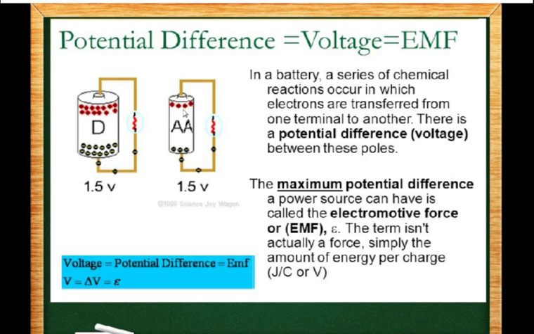But when these electrons are transported to the negative side, work has to be done, because once again there are negative charges and there will be repulsion. So work has to be done. When it is done, once again the potential energy of these electrons gets increased, right? So the maximum potential difference a power source can have is called the electromotive force. The term isn't actually a force, it is simply the amount of energy per charge. That means the work done per unit charge, which is also known as the potential.